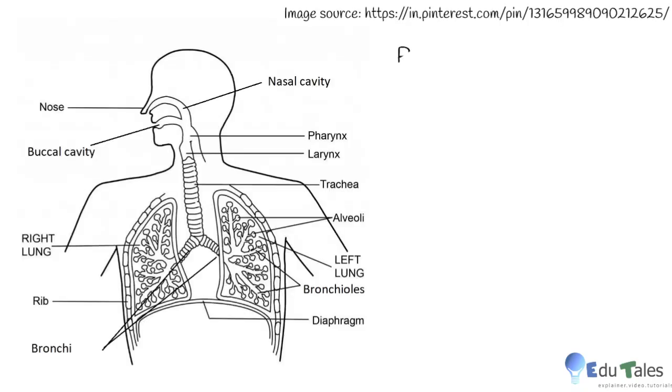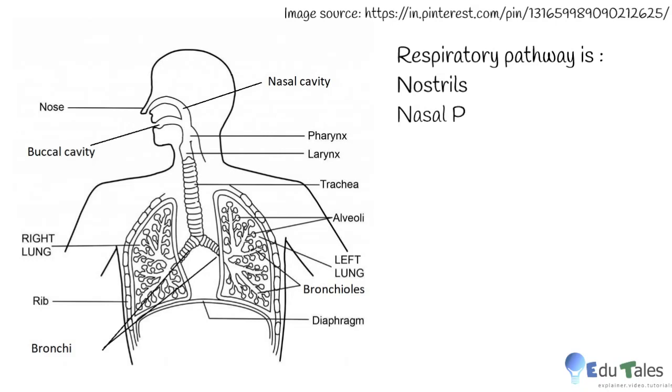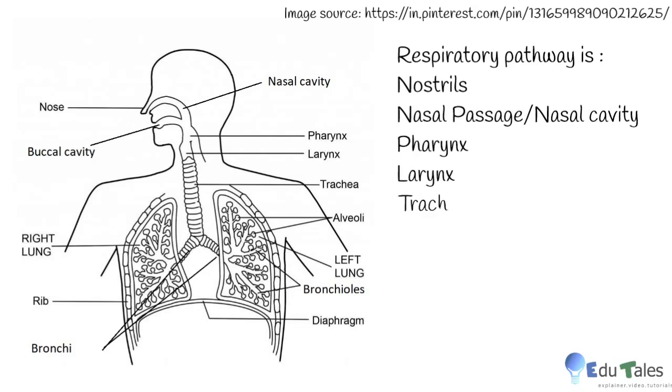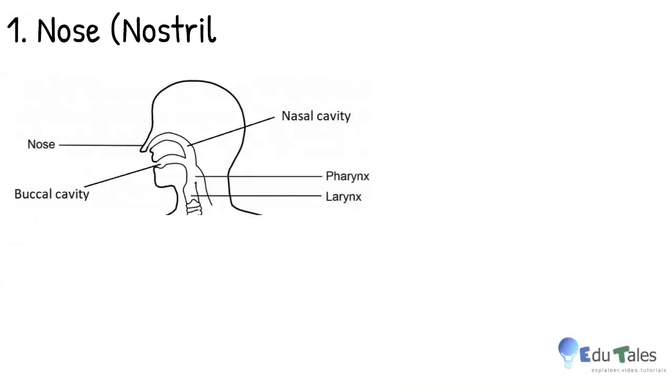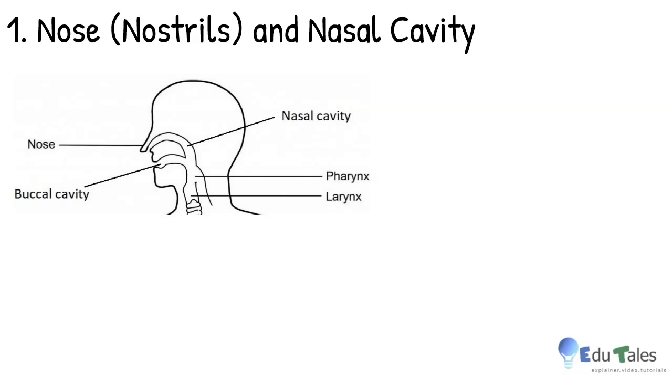nostrils, nasal passage or nasal cavity, pharynx, larynx, trachea, bronchi, lungs, bronchioles, alveoli, and blood capillaries. Please observe the diagram and study the location of these organs. Diaphragm and ribs help during the breathing process. Let us see each of those organs in detail.